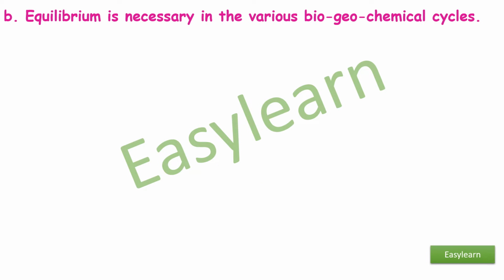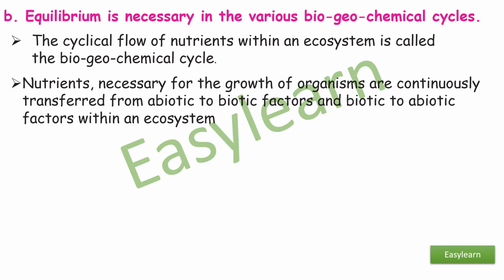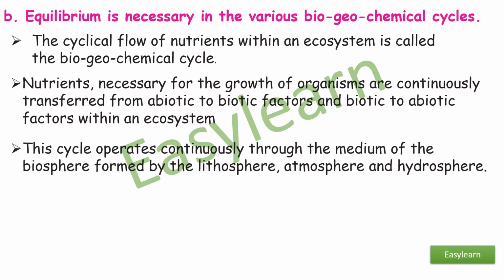B. Equilibrium is necessary in the various biogeochemical cycles. The cyclic flow of nutrients within an ecosystem is called the biogeochemical cycle. Nutrients necessary for the growth of organisms are continuously transferred from abiotic to biotic factors and biotic to abiotic factors within an ecosystem.